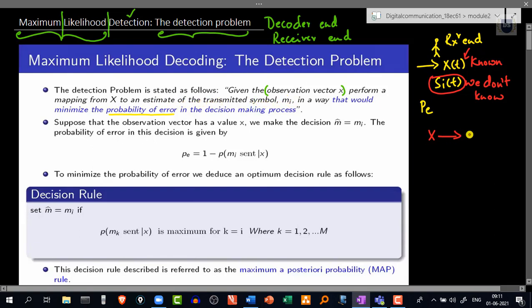From this we have to get this mi cap, and we have to see whether this is equal to the transmitted message signal. So first of all, we have to do this mapping, which involves a lot of mathematical process in between. So this is the problem. We have to estimate this such that the probability of error is minimal. Only when the probability of error is minimal can we estimate it.